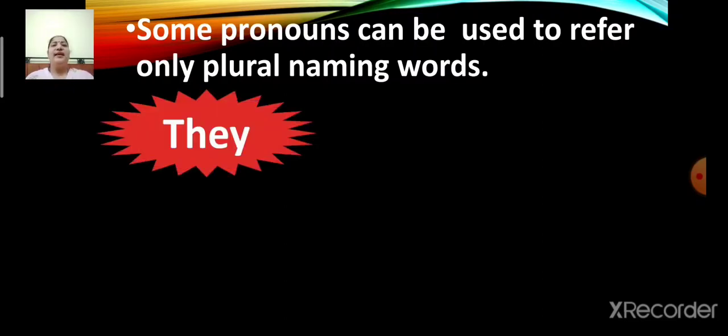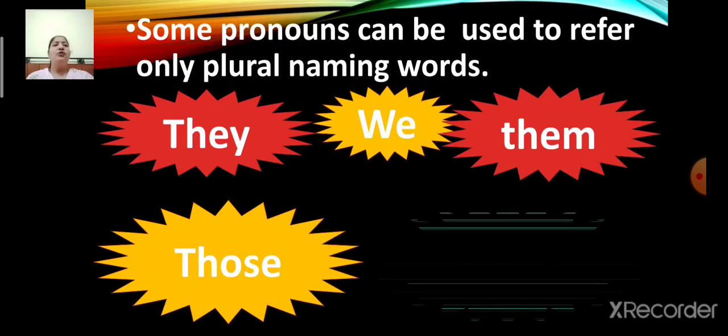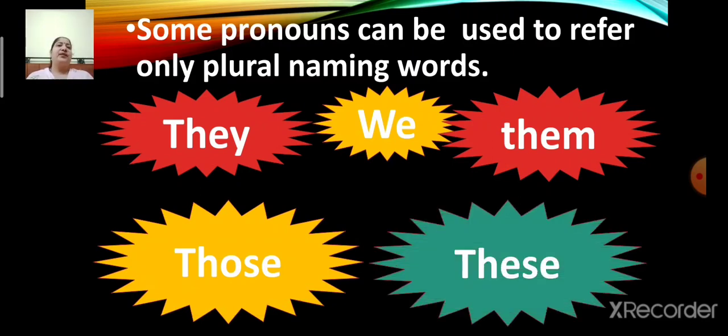Some pronouns can be used to refer only to plural naming words. For example, they, we, them, those, these. I repeat, some pronouns can be used to refer only to plural naming words. For example, they, we, them, those, these.